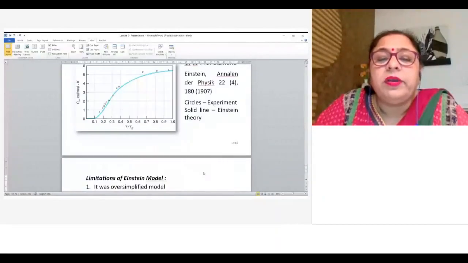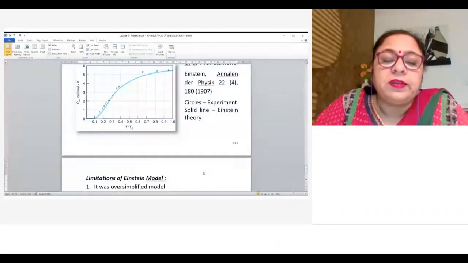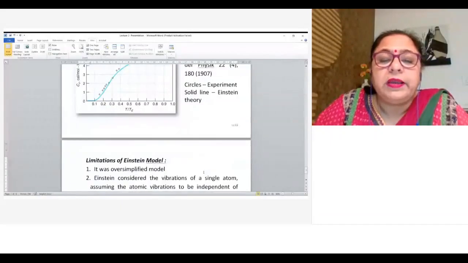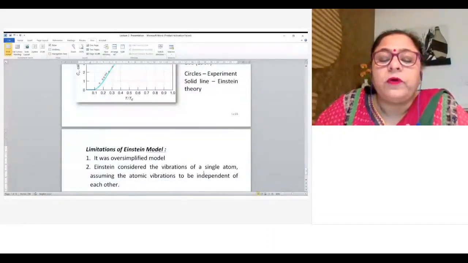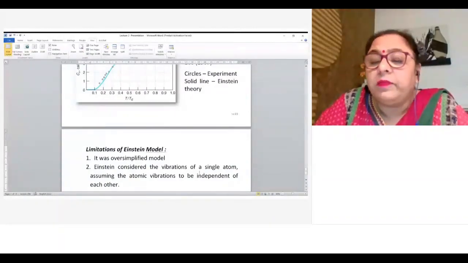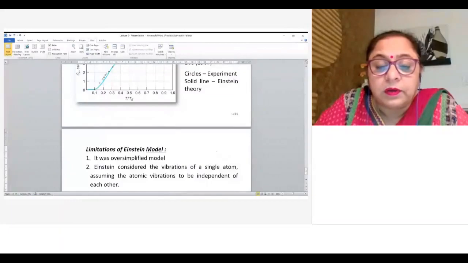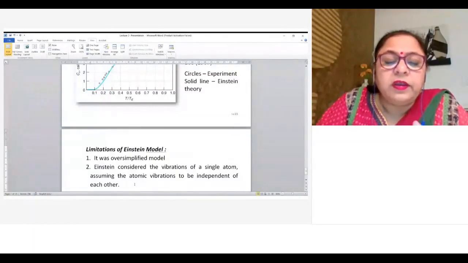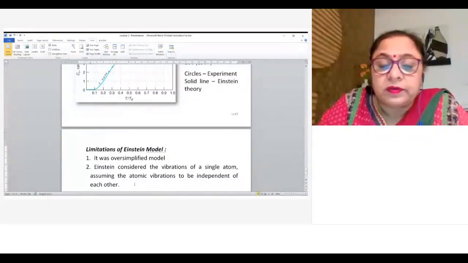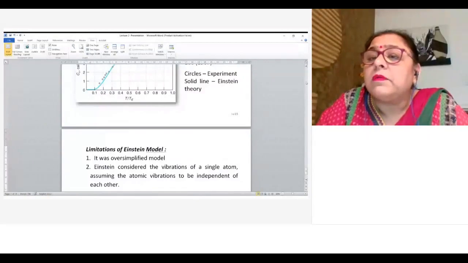Now, what are the limitations? Why does the Einstein model have some shortcomings? Because the Einstein model is an oversimplified model. Although he introduced the quantum mechanical treatment, Einstein considered the vibration of a single atom, assuming that atomic vibrations are independent, so he neglected the interatomic interaction. Okay, one minute.